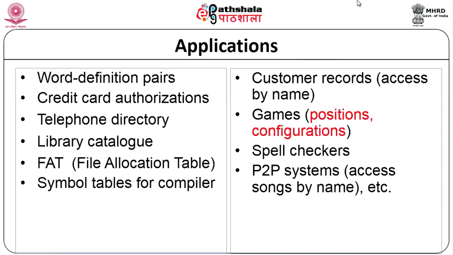P2P systems. So, you want to access songs by name, you could sometimes access songs by musician, by film and so on. So, depending on that you can have dictionaries for that. So, the dictionary basically you have some key and some value associated. So, for example, customer records you could have the name and the values, what is the last amount he purchased or for what amount he purchased and so on, it depends on the application.